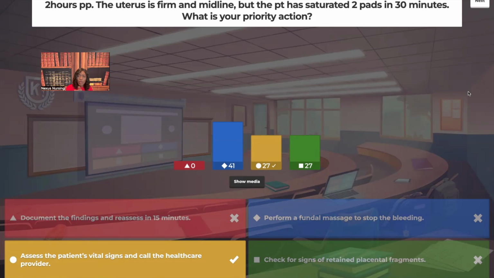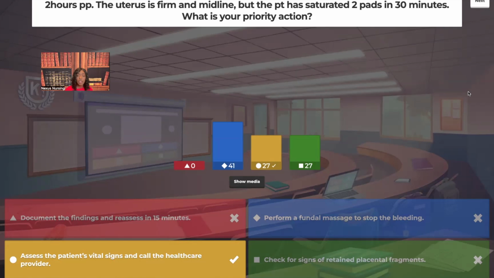Because we're seeing saturation of 2 pads within 30 minutes, we suspect that this patient's bleeding out. We're going to take those vitals. And if that patient's bleeding out, blood pressure is going to be down, urine output is going to be down, heart rate is going to be up, right? We're going to be looking for those signs and symptoms, and we're going to notify the healthcare provider.